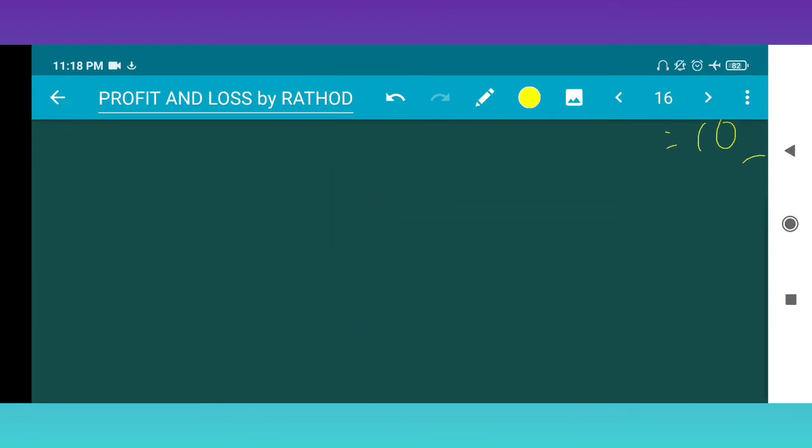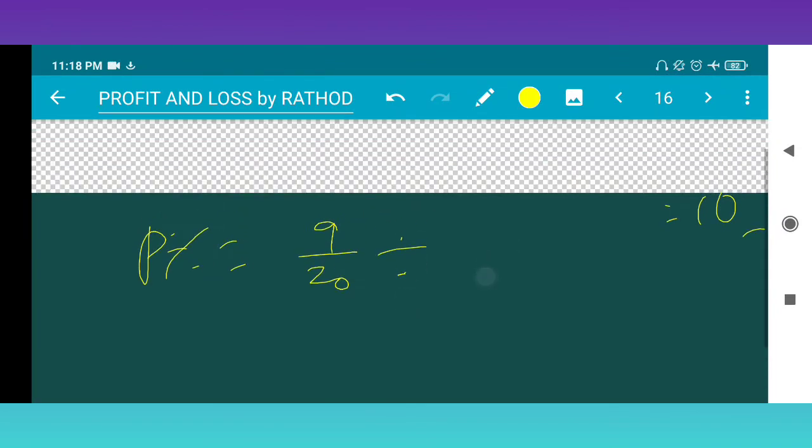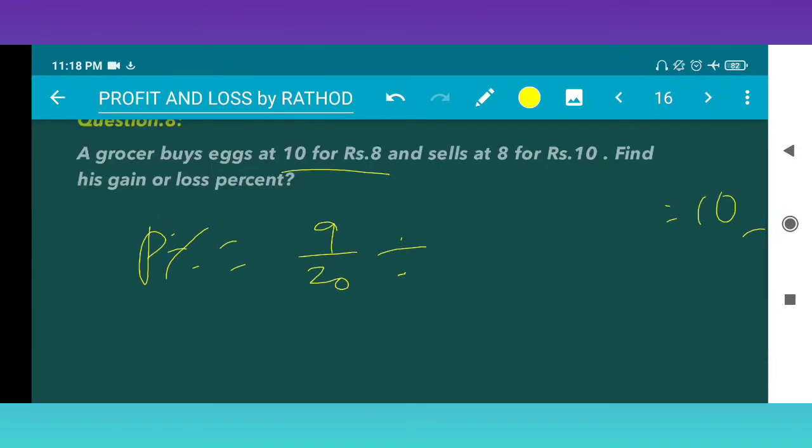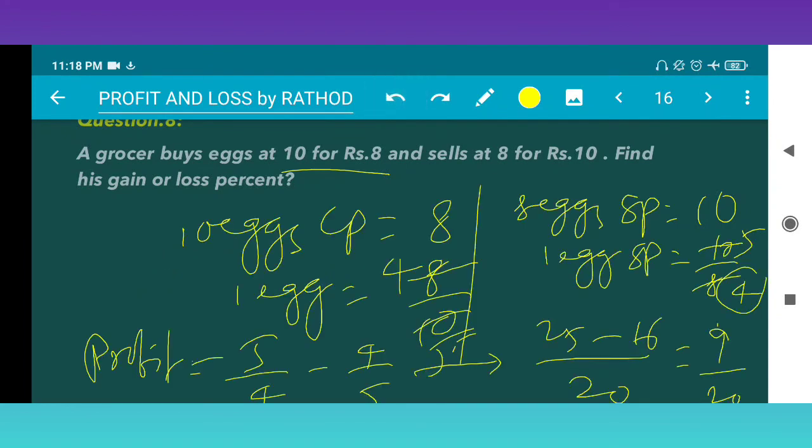So profit percentage is equal to profit, 9 by 20, divided by CP. CP how much? CP we have calculated for 10 eggs. CP of 1 egg is equal to 4 by 5. Okay, 4 by 5. Good.